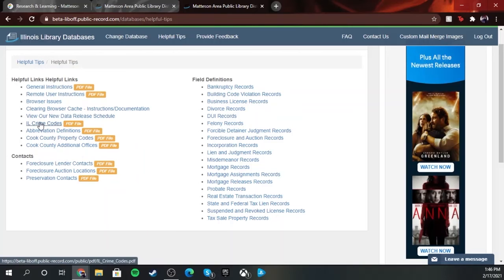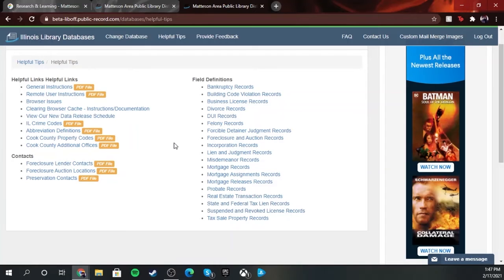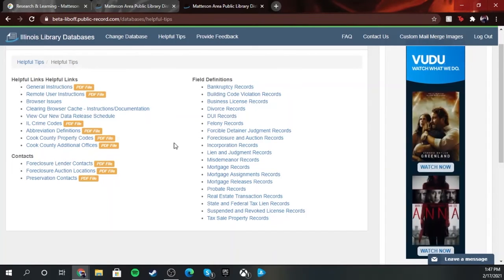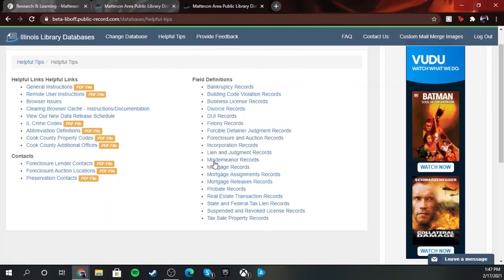If you're looking for Illinois crime codes, types of contracts, and different ways things are filled in. So if you enter, say, a court case with certain letters and numbers, sometimes you have to put spaces, sometimes you don't. This is a nice way for you to see how to enter the documents you have. So the helpful tips are really useful in this area.